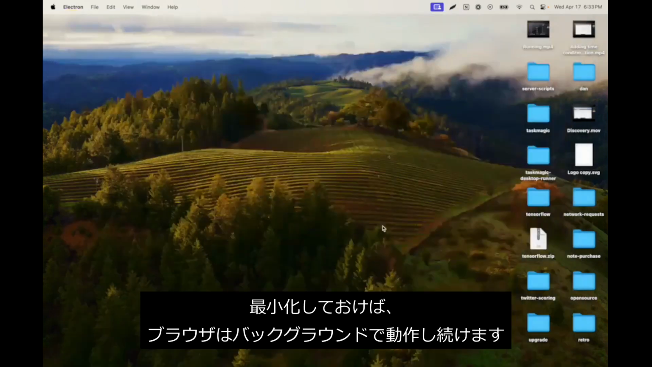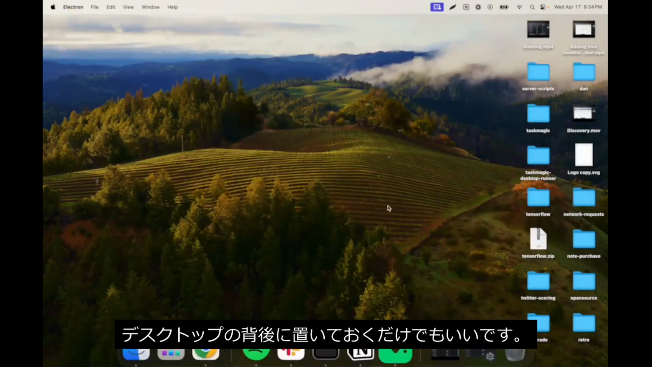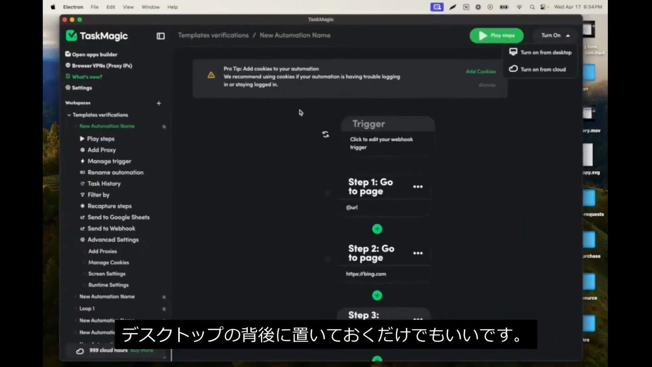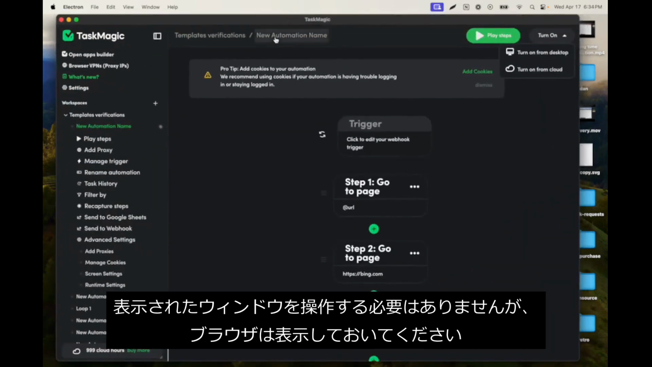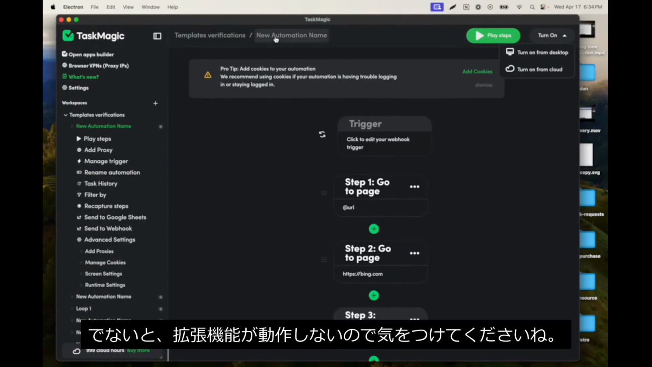You can simply minimize it and the browser will continue running. You can also let that just be in the background of your desktop. It just is a window you don't need to interact with. It just needs to show the browser. Otherwise, the Chrome extensions will not work.